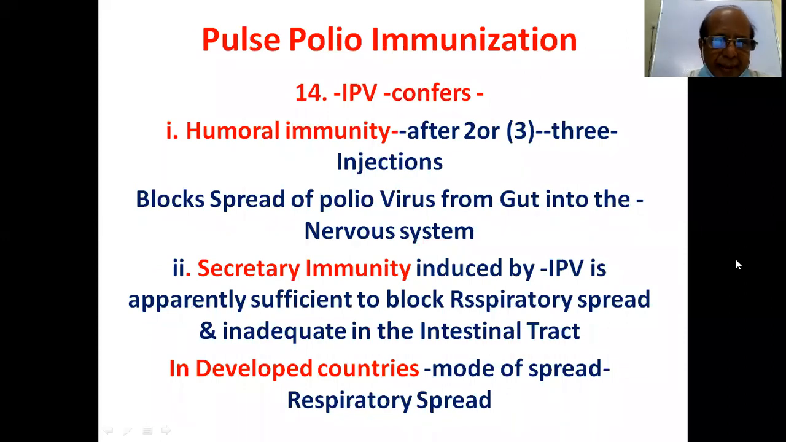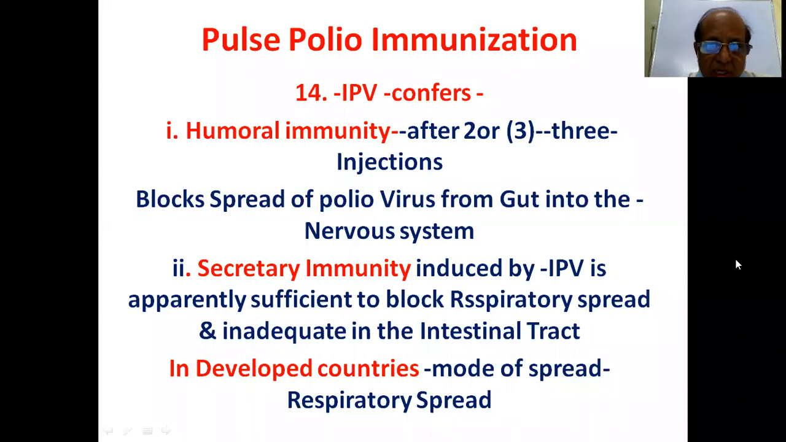Then coming to the immunity, there are 2 types of immunity by IPV and also OPV. Here, IPV confers humoral immunity and secretory immunity. Humoral immunity, after 2 or 3 injections, blocks the spread of poliovirus from gut into the nervous system. So it protects the nervous system by humoral immunity. Secretory immunity also will be there, but it is very less with IPV than that of OPV.